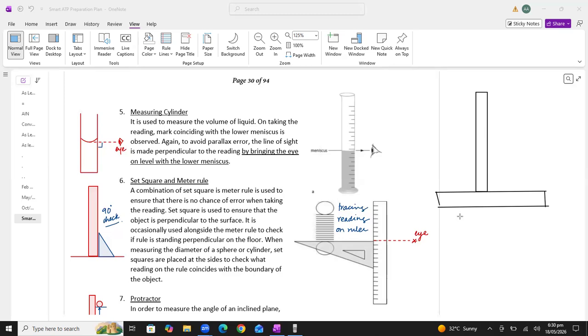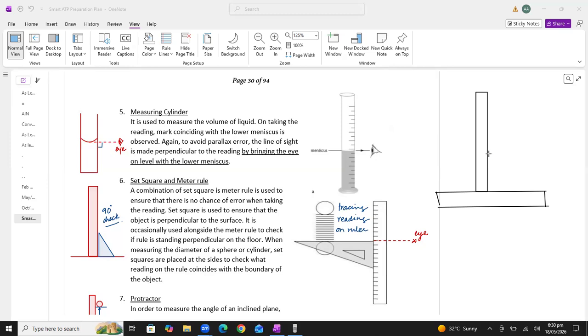So how will we check whether the meter rule is exactly vertical or not? It might be possible that the student has placed the meter rule slightly tilted, like this. So this can cause an inaccurate reading. How can we check whether the meter rule is placed exactly in the vertical position or not? We will use two set squares. All right.